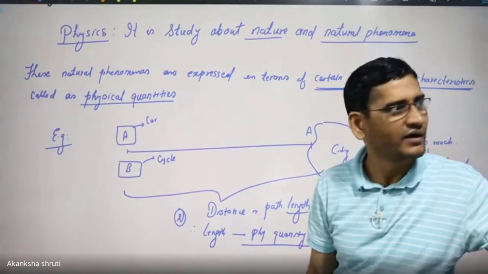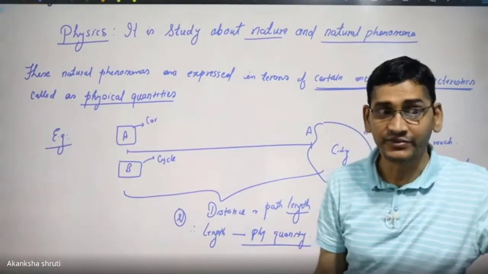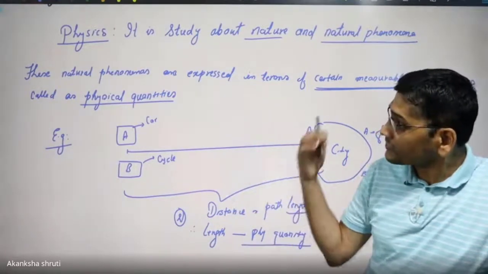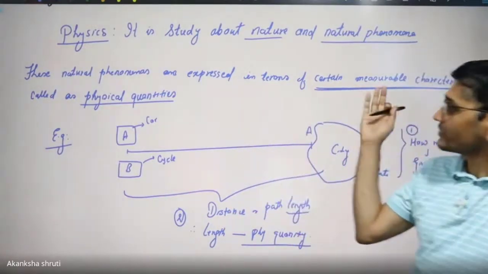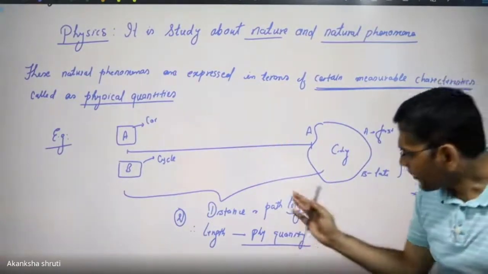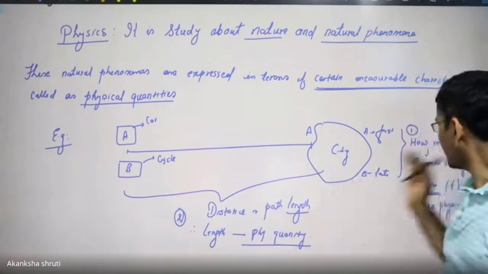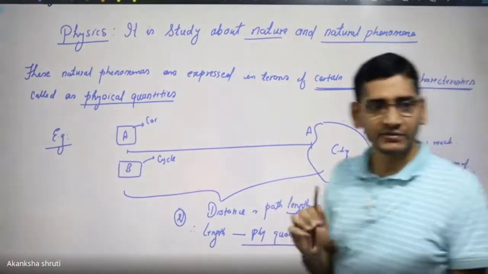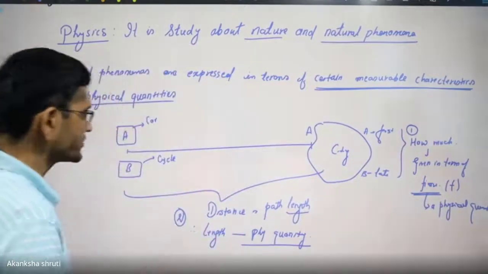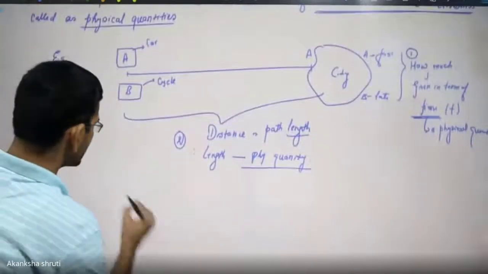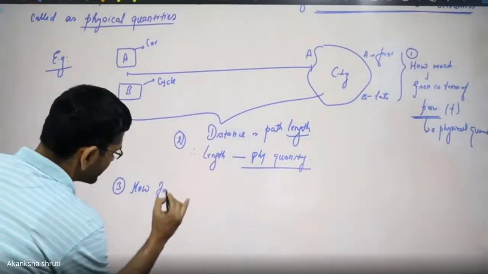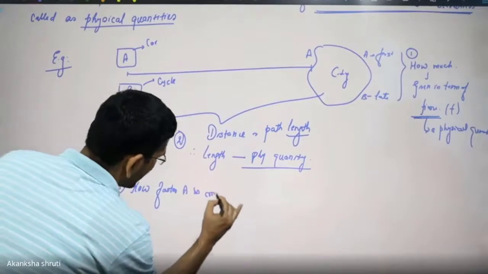But in earlier days, when physics was not there, it was basically this thinking or this characteristic of how fast the body is moving, meaning how much length is covered in unit time. That was called the speed. Okay, student. So the third quantity is how fast A is moving.